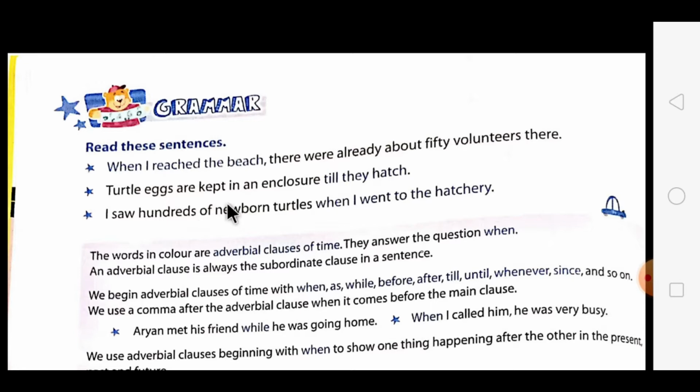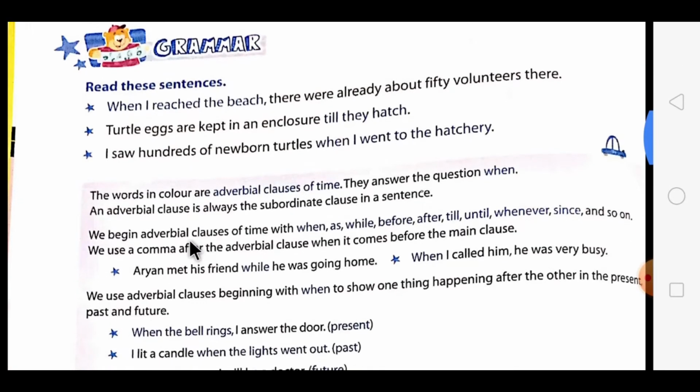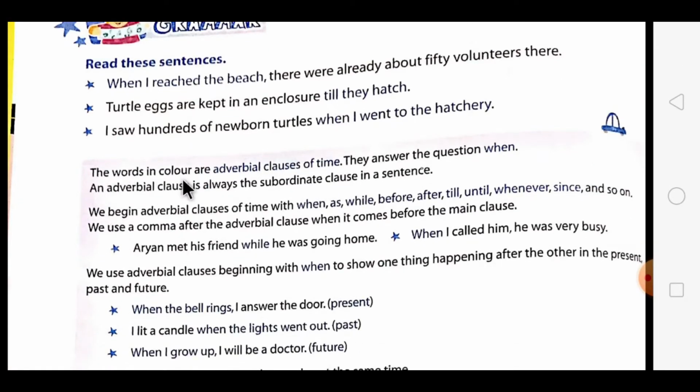Now what do they mean? Why are they highlighted? The words in color are adverbial clauses of time. Now, what do you mean by adverbial clauses of time? It gives us more information about the verb, and it indicates the time at which it is taking place. So, they answer the question when.